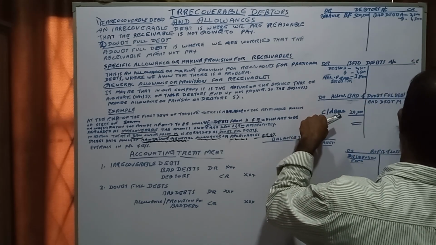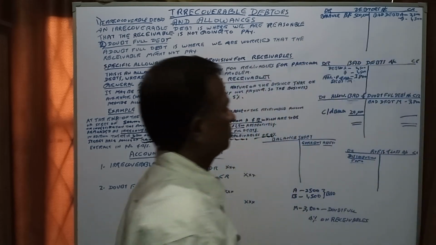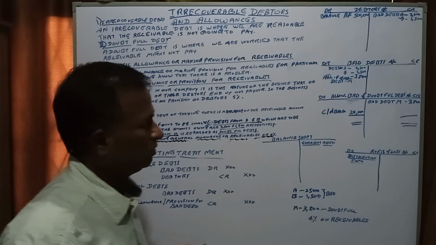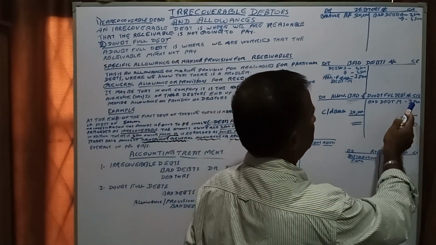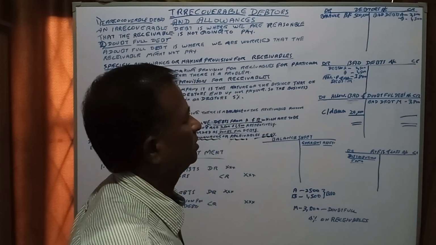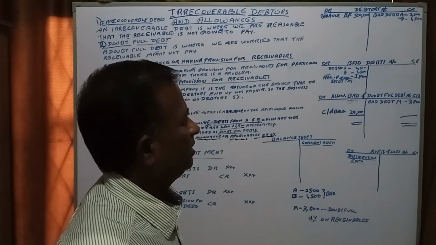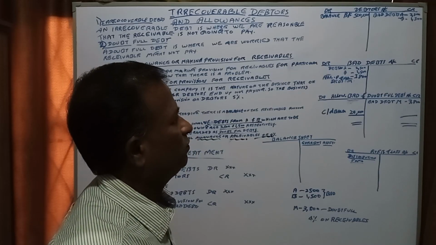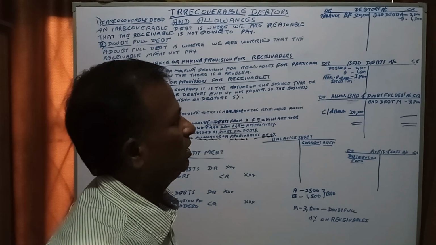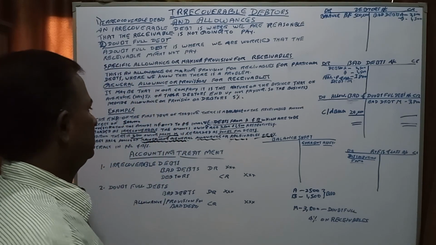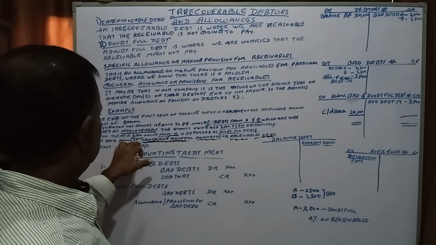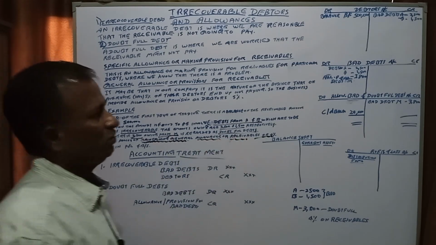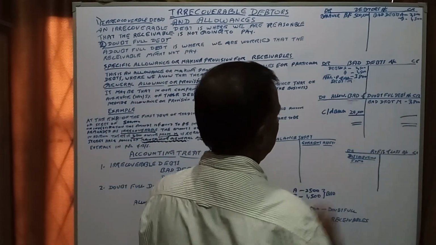We used to make the provision for 20,000 normally. Now in this case we have made a provision for 3,800, right? And debtors also 2,500, 3,000, 4,000, 4,000 and 7,800, right? It has a policy of maintaining a general allowance of receivable 4%. So we don't mind about these. We have to mind about the carried down balance should be